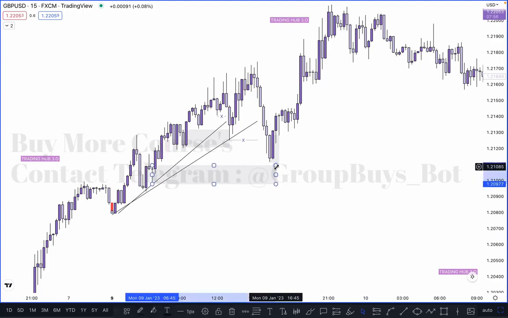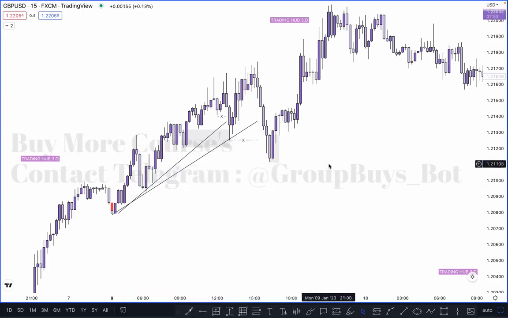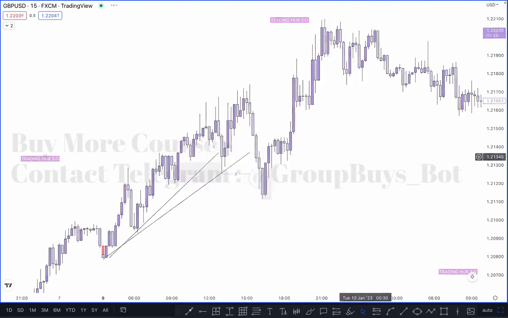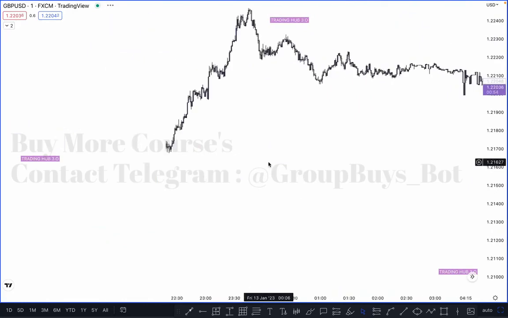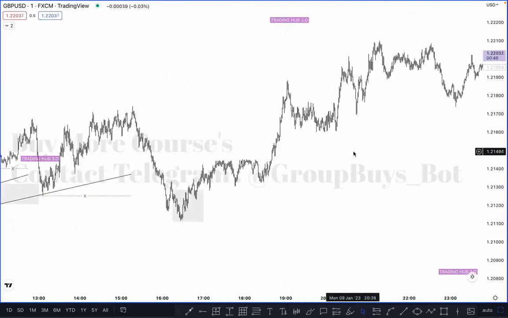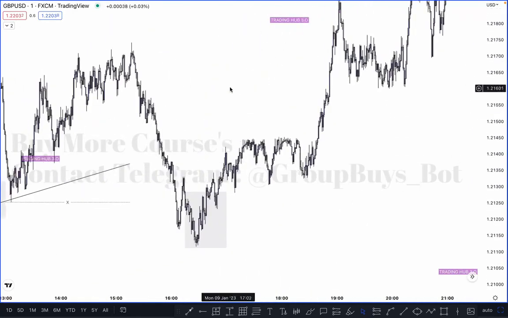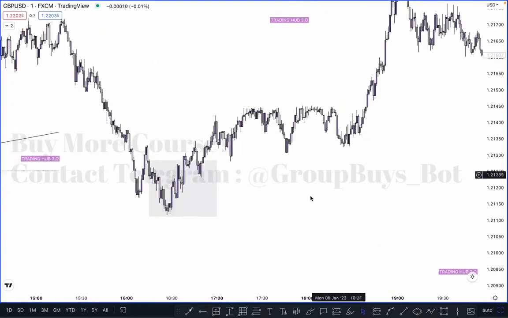Now let me show you exactly in a lower time frame how we can react and how we can take entry. Now let's switch into the 1 minute chart, then you can see more clearly how we can identify the same point. So this one is our POI. As you know, this one is our single candle order block at this point.